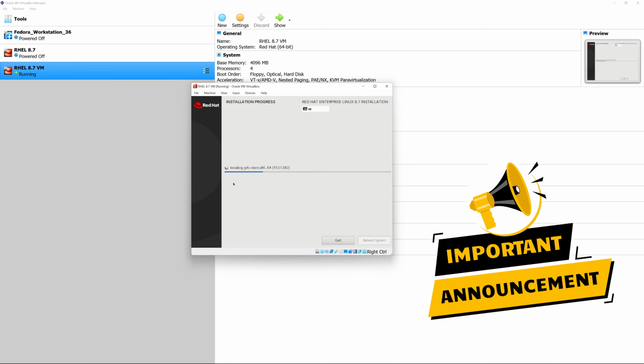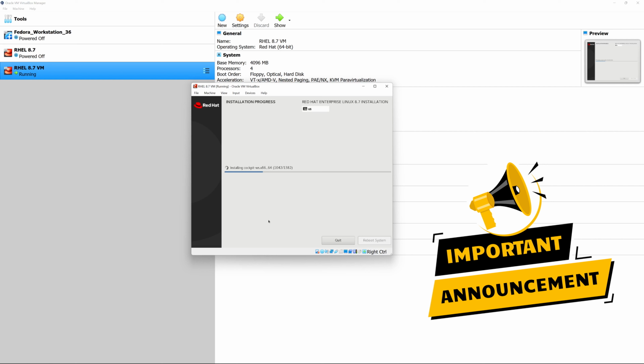Now, a little bit of a side note here, for those who are working with VirtualBox: while this is installing, I wanted to give you a tip on how you work with the mouse on the guest operating system and also the host operating system. When you are using the host operating system, and in this particular case we have Windows, in order to be able to type in the guest operating system, which in this case is Red Hat Enterprise Linux, you have to click inside the window.